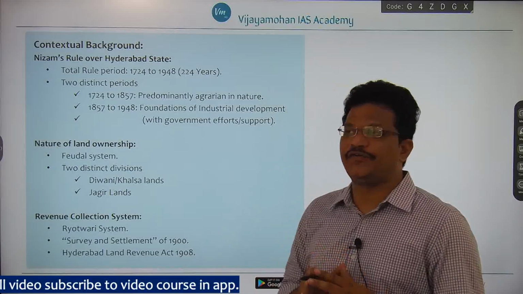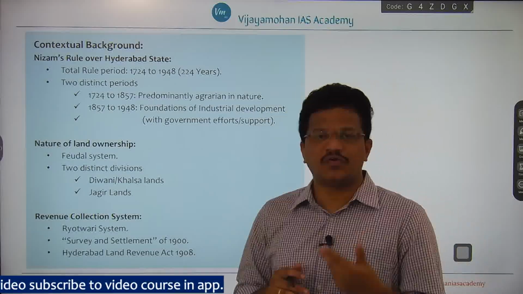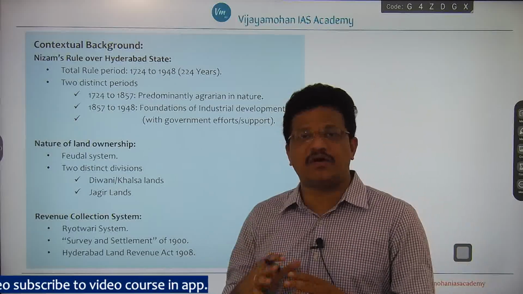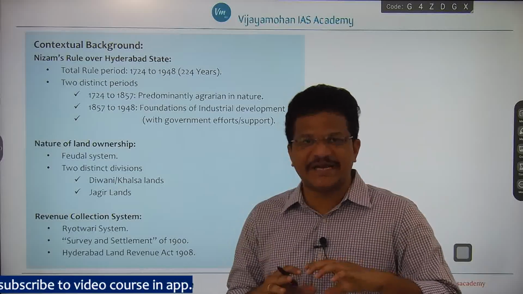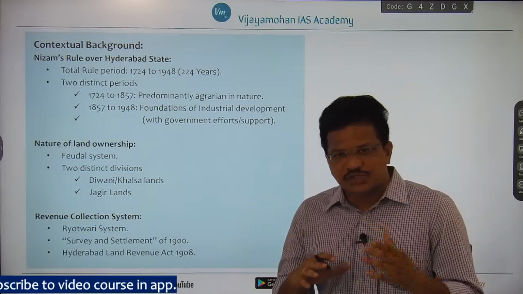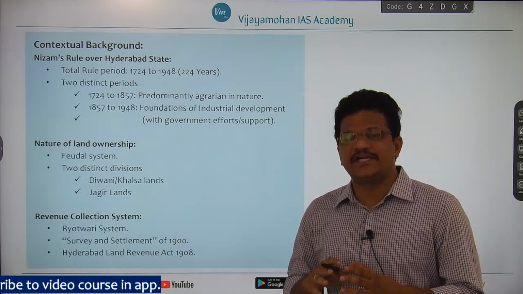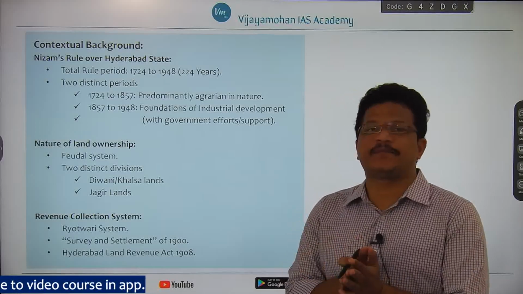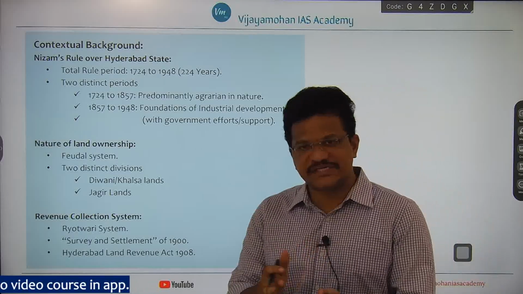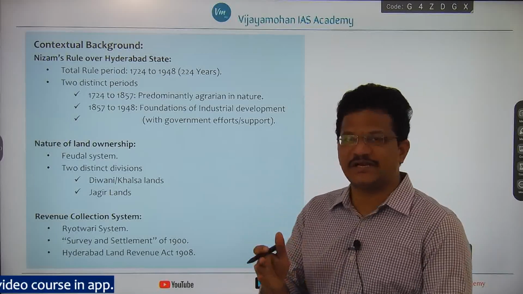If you have a basic idea of the contextual background, it will be easy for you to study the development of these 3 structures, that is agriculture, industry and trade, right.